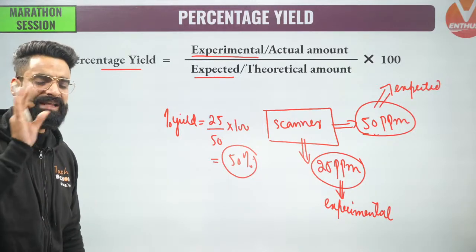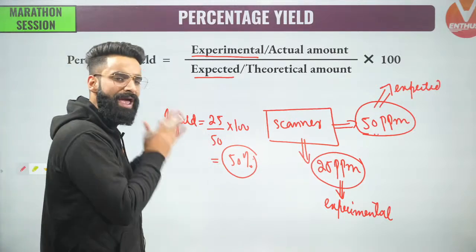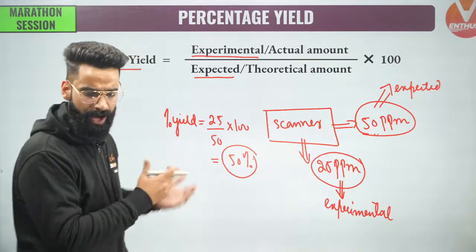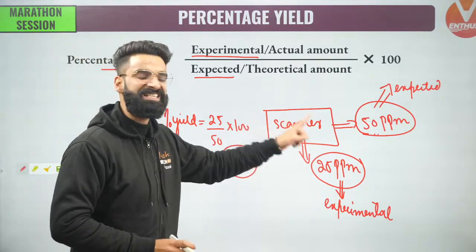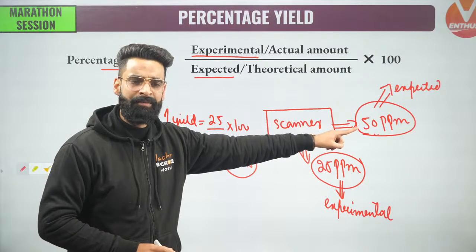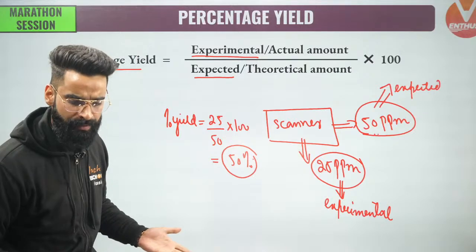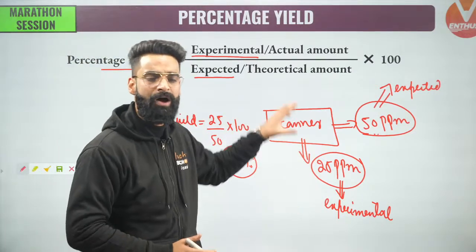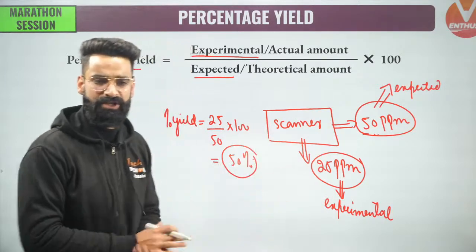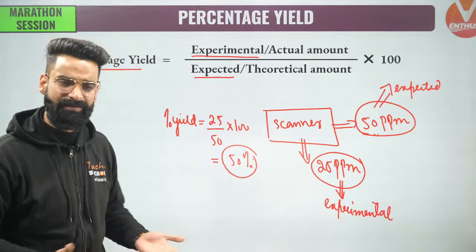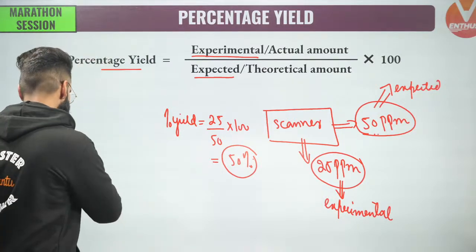For that, I'll be directly starting with one question by means of which you'll get a clear-cut idea of where this percentage yield is used and how it is used. Something which you expect, I'll be calling the expected amount. Something which is experimentally observed, I'll be calling the experimental amount. Once you get the experimental amount and expected amount, you just divide the two and multiply by 100, and you get the percentage yield of the reaction. Let's get to know about this properly in the form of questions.